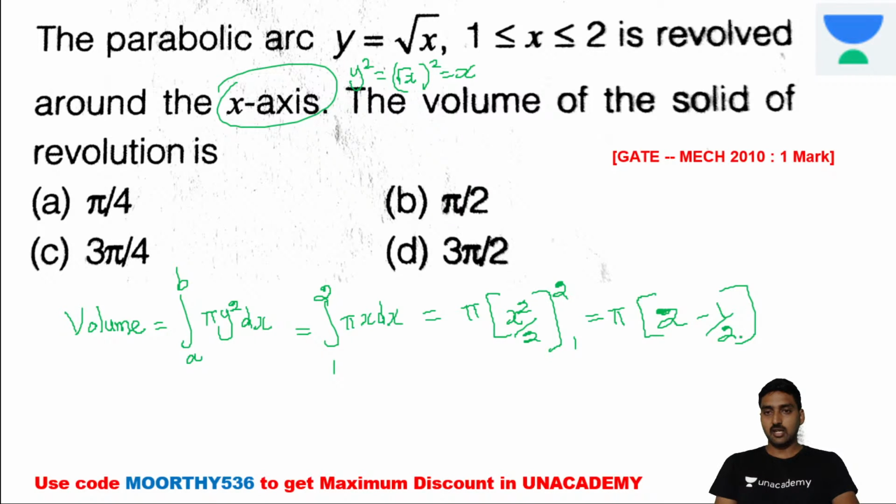So what will be the value? It's pi into 3 divided by 2. It's option D. Option D is the right one. 3 pi by 2 is the solution for this question. It's a repeatedly coming methodology, right?